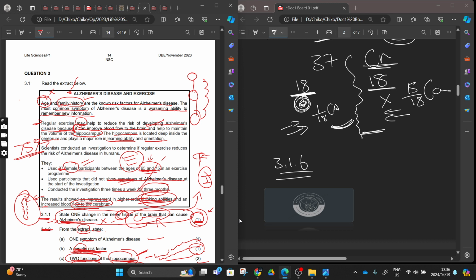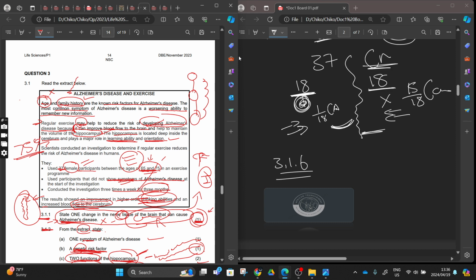And it will help to maintain the volume of the hippocampus. You get your two? Another one: this is going to increase your learning and orientation. You get your three. So when they say from the extract, go to the extract and find the answer. Don't bring up your own thing, right? Why they thought the exercise is going to reduce Alzheimer's?